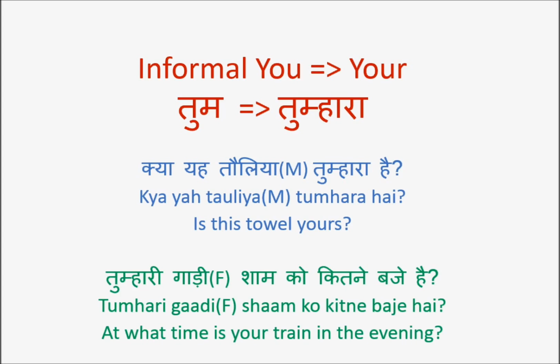Informal you is tum, which becomes tumhara. Now, in the first example, tauliya. Tauliya is towel. Tauliya is masculine. So, is this towel yours? क्या यह तौलिया तुम्हारा है? Is this towel yours? क्या यह, is this?